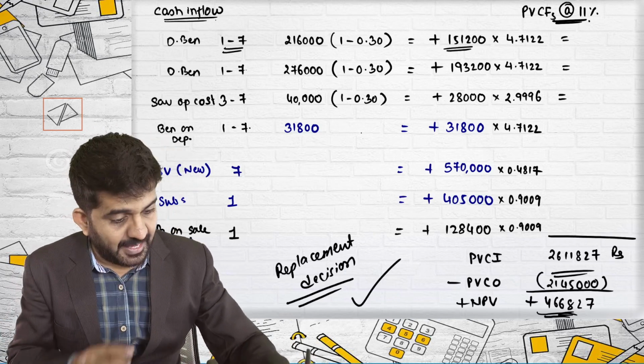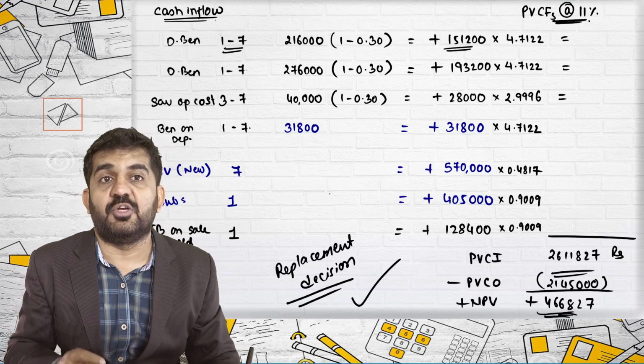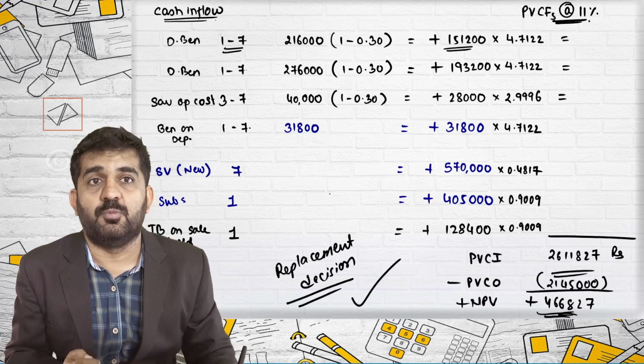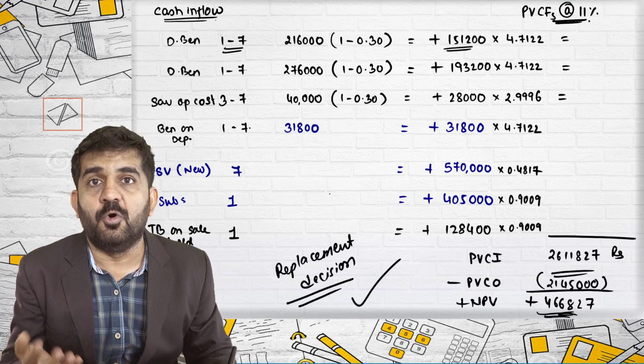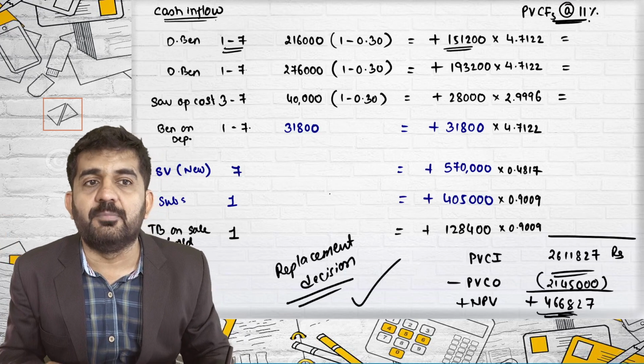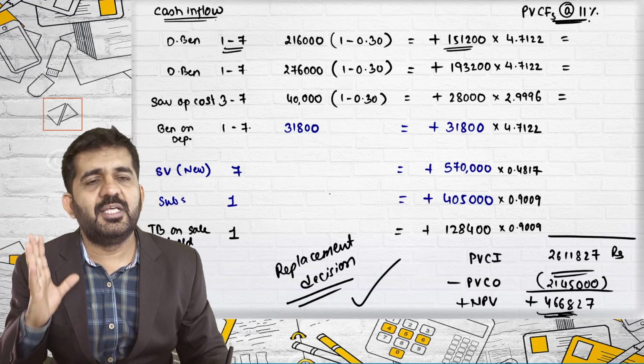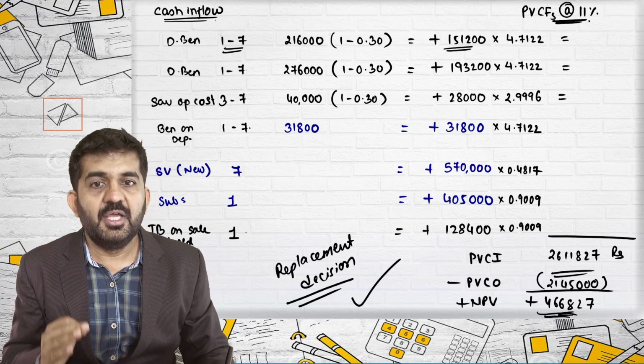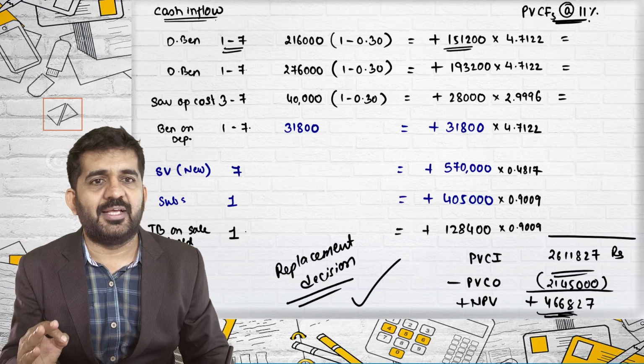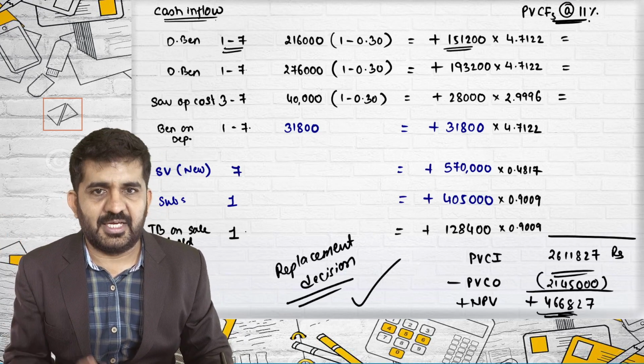See, whenever we take depreciation, we take additional depreciation. When we take cash flow, we take additional cash flow. When we take cash outflow, we consider selling price of old machinery in cash outflow. This is a purely replacement decision. Excellent question as far as examination or even your understanding is concerned.